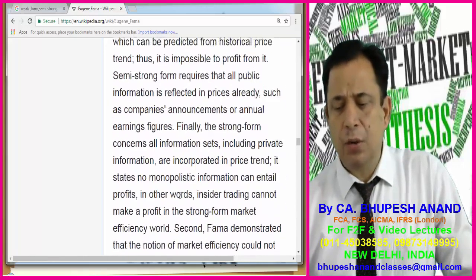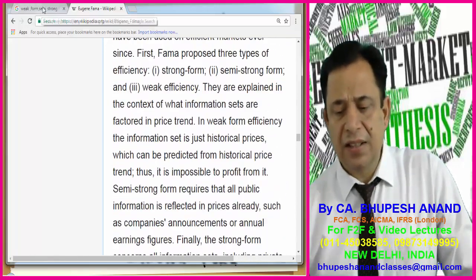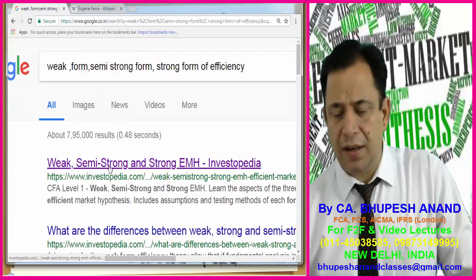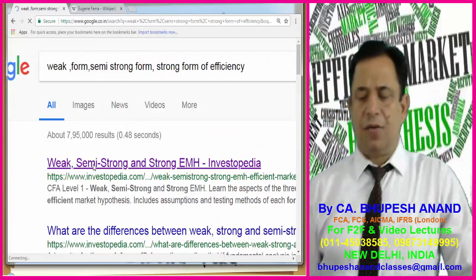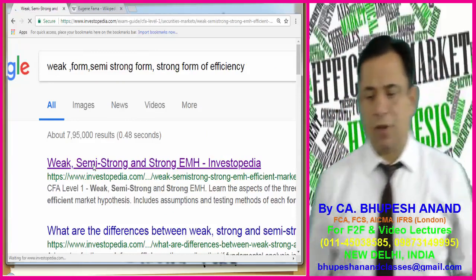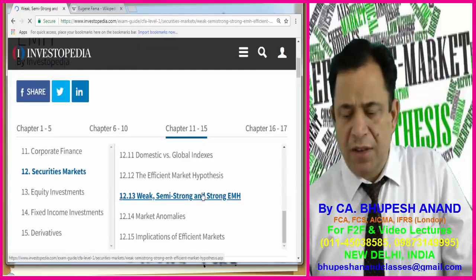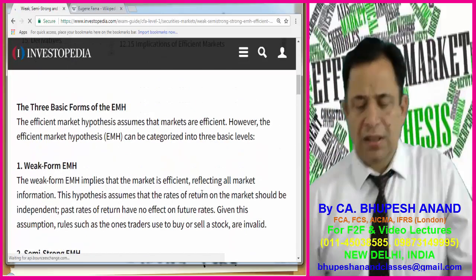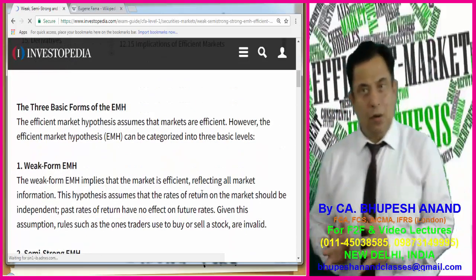The point is that we will be doing this research paper, and also let's see the weak form, semi-strong form, and strong form of the hypothesis. Now, what is weak form? When I say weak form, just have a look. We will be writing it down, but still have a look.